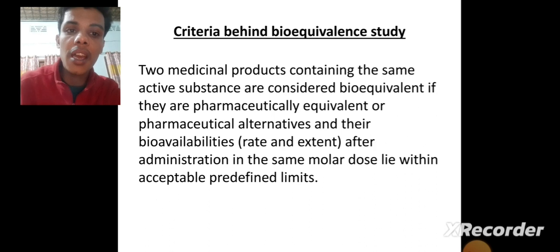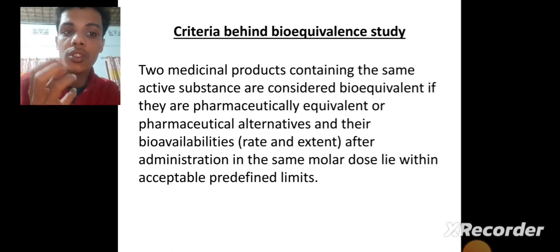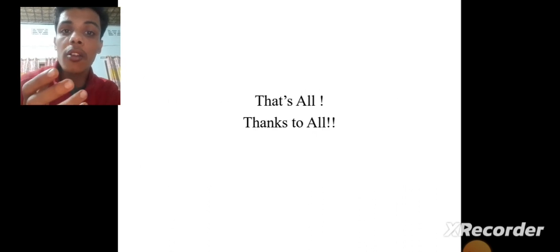Okay, the criteria behind bioequivalence study. Actually, two medicinal products containing the same active substance are considered bioequivalent if they are pharmaceutically equivalent or pharmaceutical alternatives, and after administration at the same molar dose lie within the acceptable predefined limits. Actually, it is the main criteria of bioequivalence study.